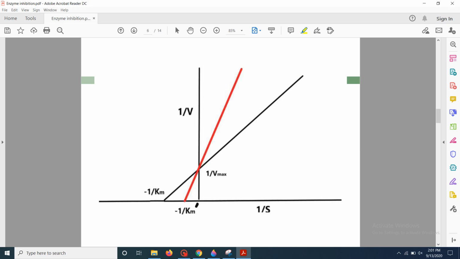It can also be studied using a Lineweaver-Burk plot. Here you can see that this graph is the normal graph where the inhibitor is not added, while this red line is showing the presence of the competitive inhibitor. So here you can also see that the Vmax is the same. Vmax is coming here. It is the same for both cases, but the Km value is different. The Km value of the chemical reaction where the competitive inhibitor was added is much higher than the Km value of the normal reaction.